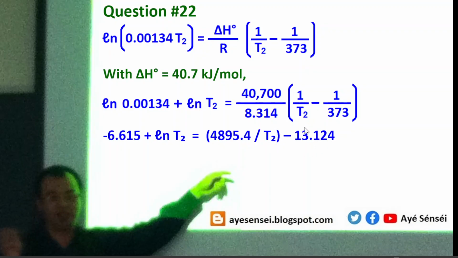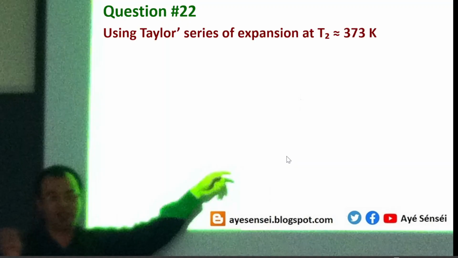So we can bring this to the left side. So it becomes positive 13.12 minus 6.6. So this is what we get. The result is 6.509 plus ln T2 equals 4,895 over T2. Well, basically this equation contains T2 in the form of a logarithmic function and also a fraction. So this is not good.